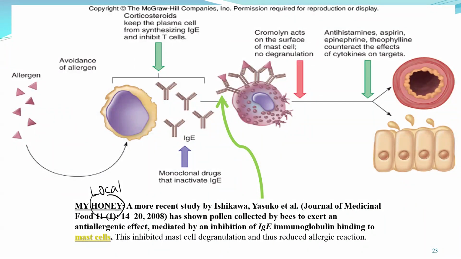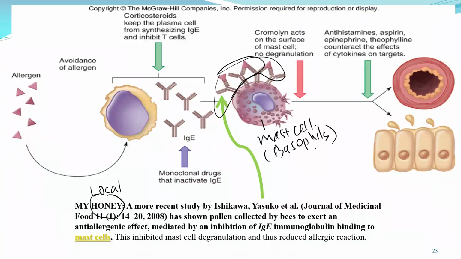There is research that has been written into articles, okay, in a journal article, mentioned that this local honey is actually able to block the attachment of IgE to this mast cell or basophil. Okay, so that's according to research using honey, especially local honey.